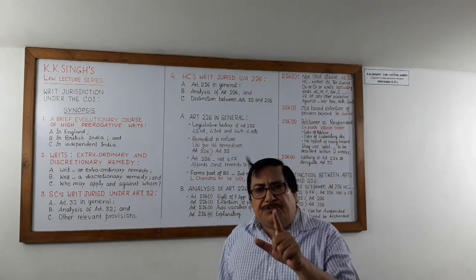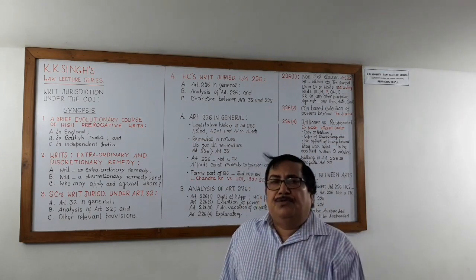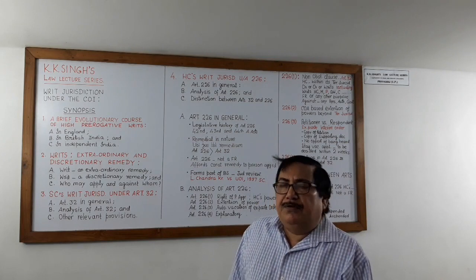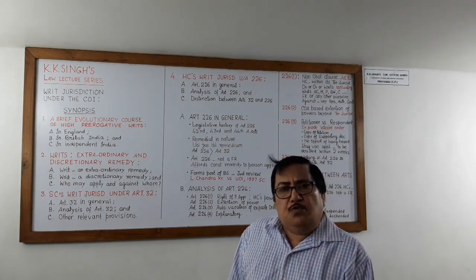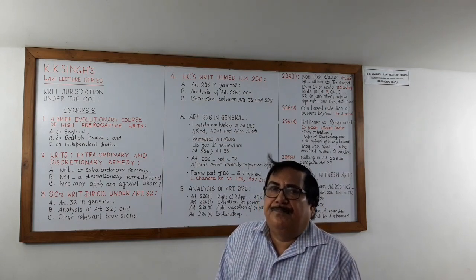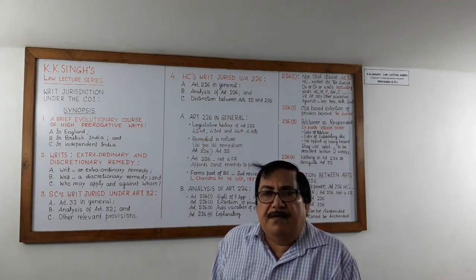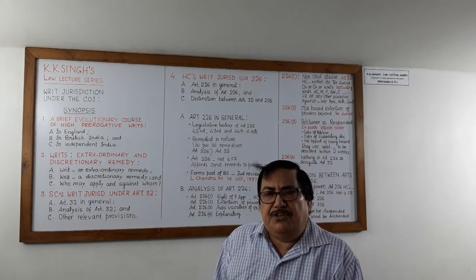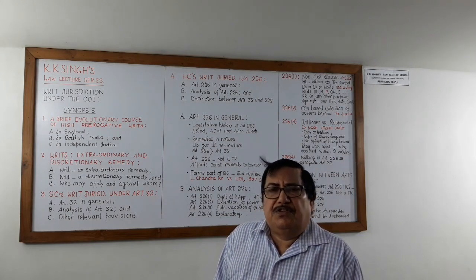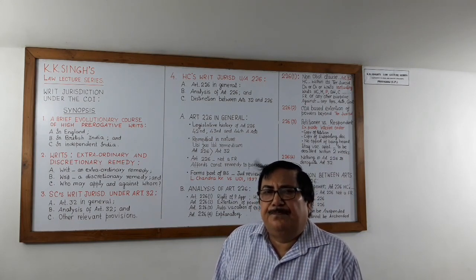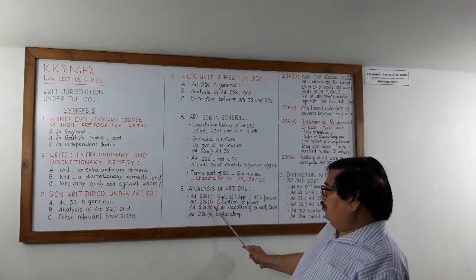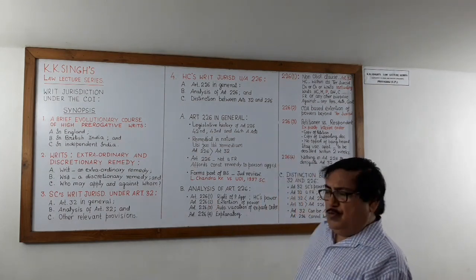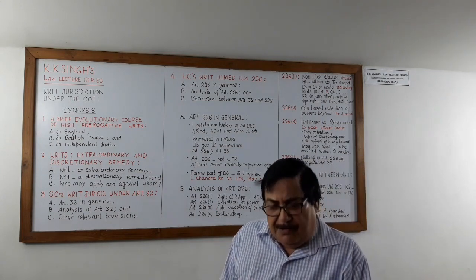High Court's writ jurisdiction is confined to the territory in regard to which it exercises jurisdiction. For example, Allahabad High Court exercises jurisdiction in the state of UP. 226 clause 2 is an extension clause.